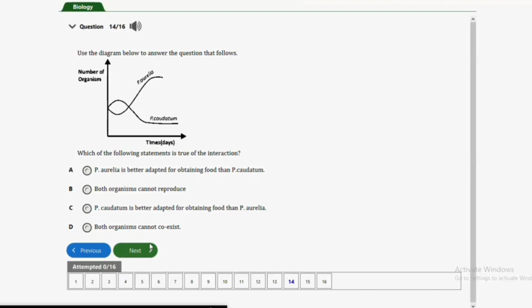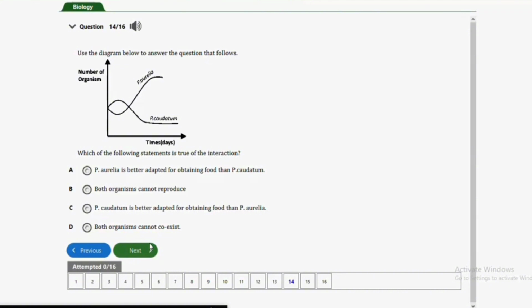B, both organisms cannot reproduce. C, P. caudatum is better adapted for obtaining food than P. aurelia. And D, both organisms cannot coexist. So guys, the correct answer to this question is option A, and that's P. aurelia is better adapted for obtaining food than P. caudatum,